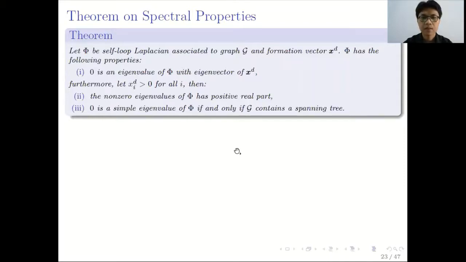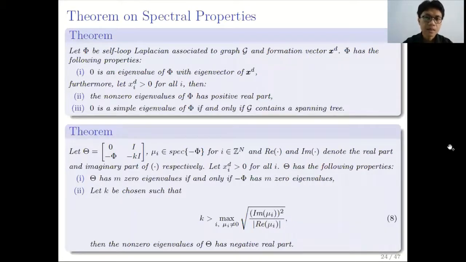From this theorem, we can see that the spectral properties of the Self Loop Laplacian are the same as those of the Laplacian matrix, except that the right eigenvector of the matrix phi is xd, as compared to the vector of all ones for the Laplacian matrix. That corresponds to the zero eigenvalue of the Self Loop Laplacian, but the rest are the same as the Laplacian matrix. Also, this theorem for the spectral properties of this matrix is needed.